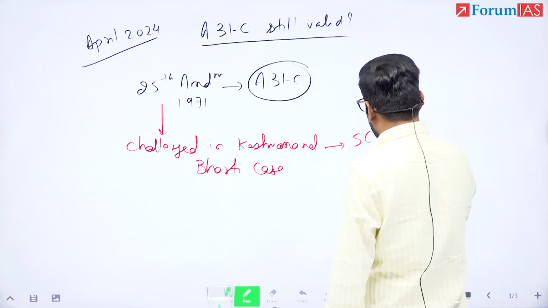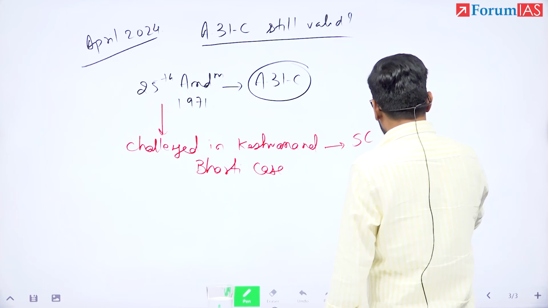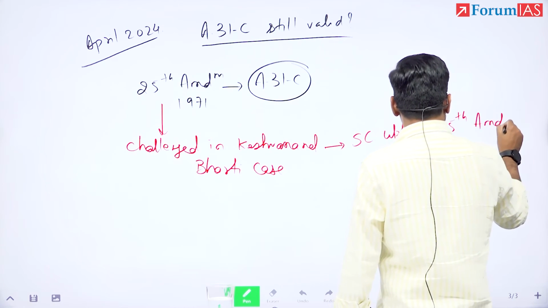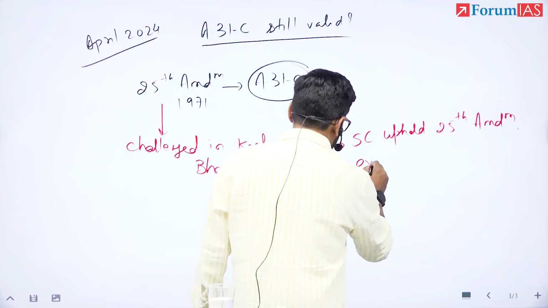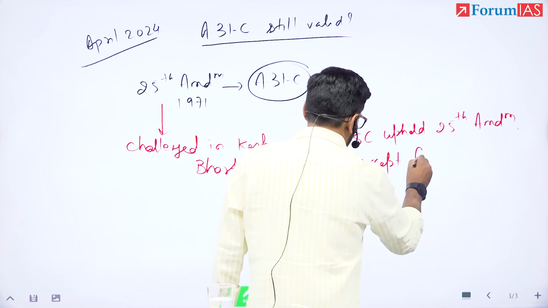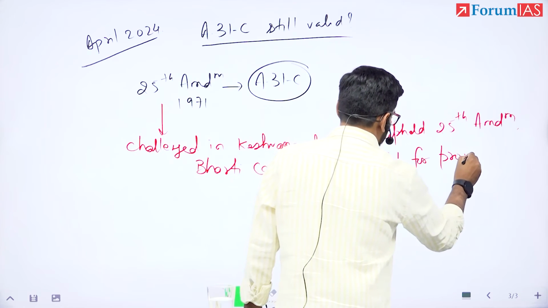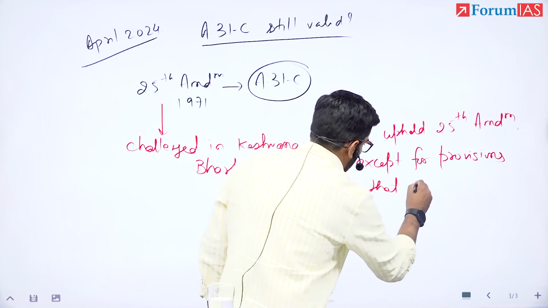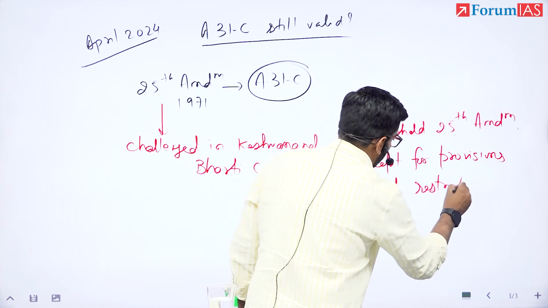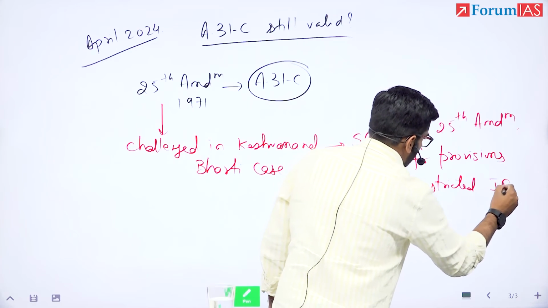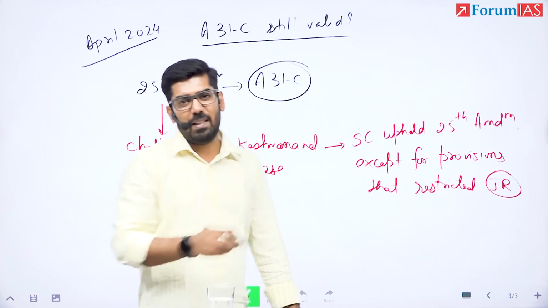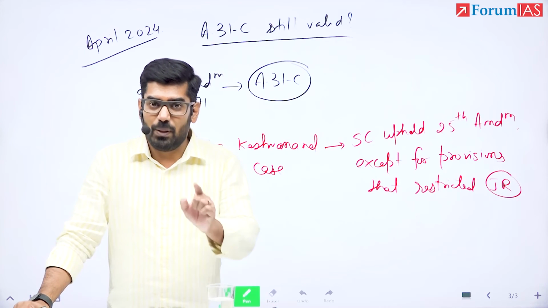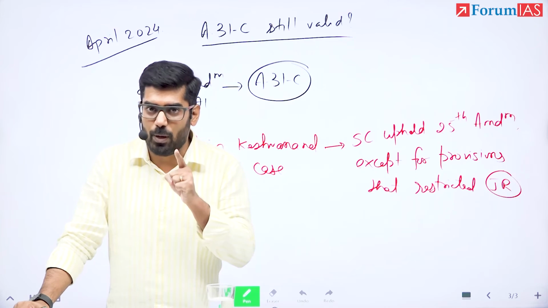Now, Supreme Court upheld 25th Amendment except for the provisions that restricted judicial review. So court is saying that you keep doing all the amendments. We are okay with it. But don't tell us that we cannot review your amendments.